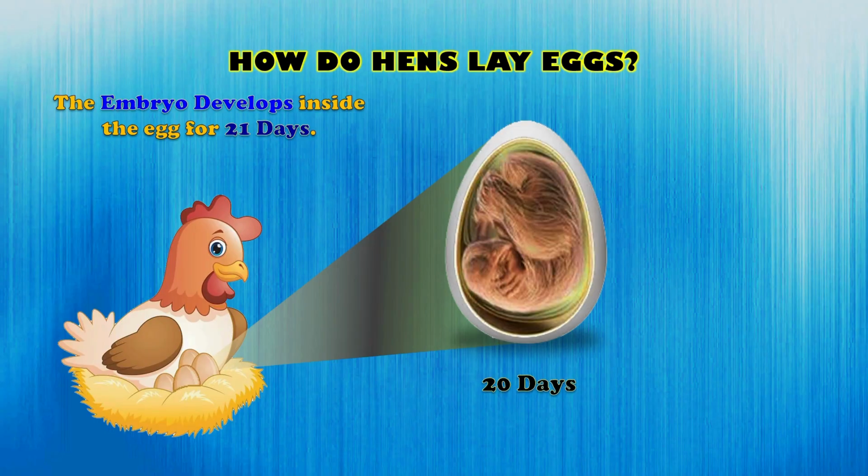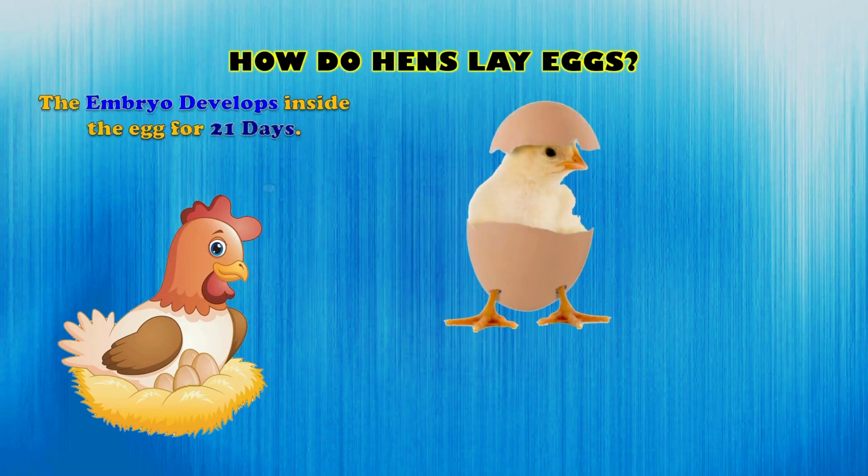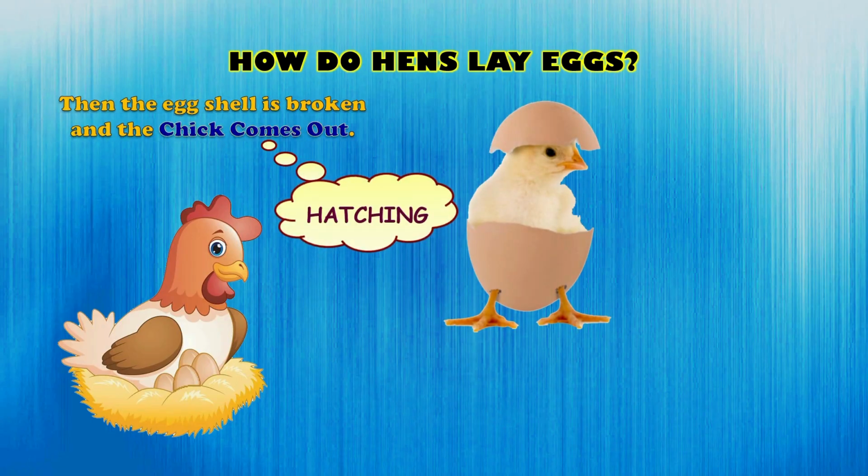After the development is complete, the chick is ready to come out. It breaks the eggshell using its small egg tooth, and finally, the chick hatches out of the egg. This process is known as hatching.